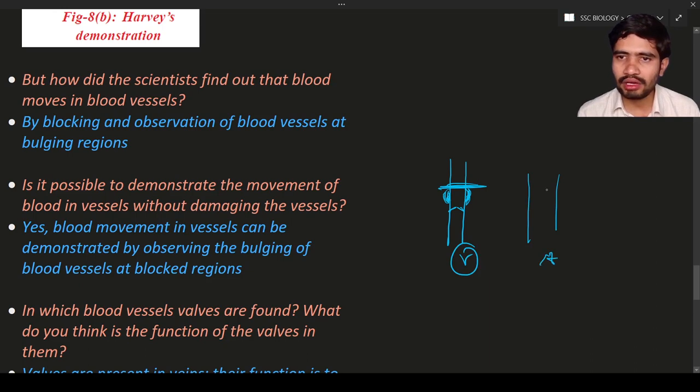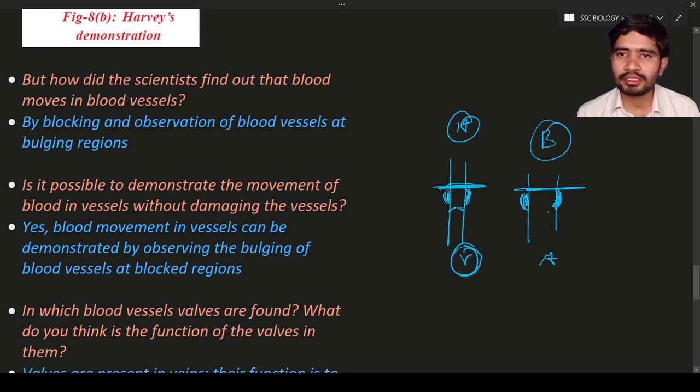And in case of arteries, what will happen? If I block in this region, the blood will get accumulated over here, and this is clearly an indication that this is an artery. Let us consider this is the heart, and the blood is moving. If the bulging is seen just below the blocked area, it indicates that it is a vein.